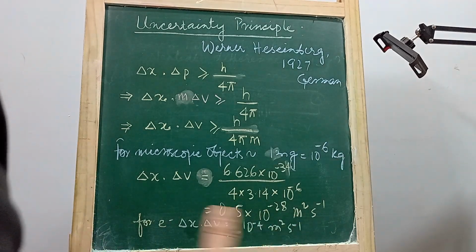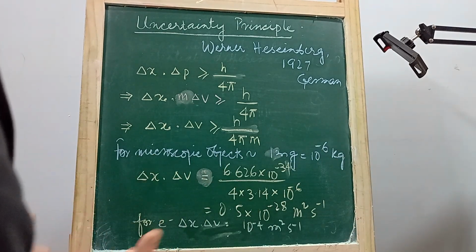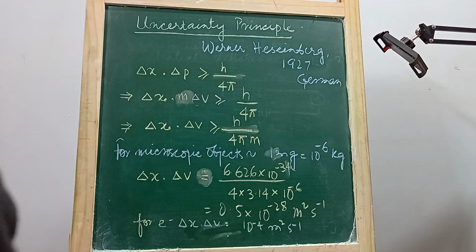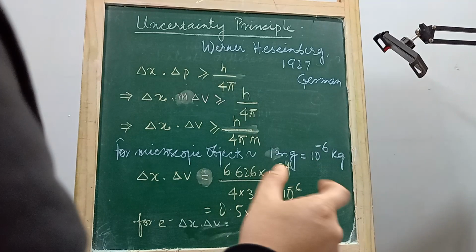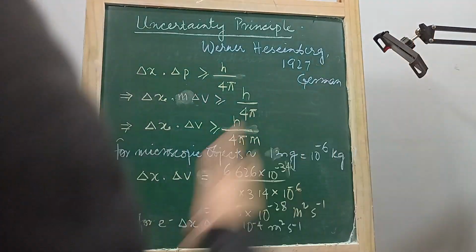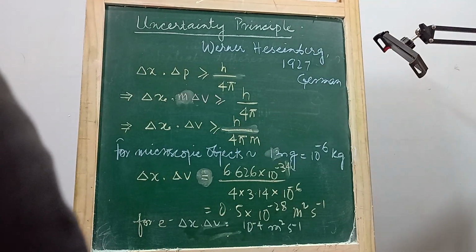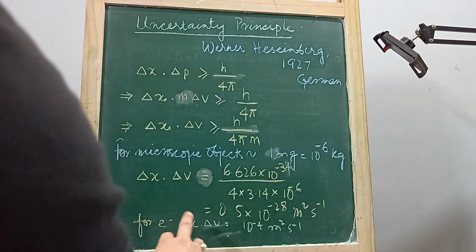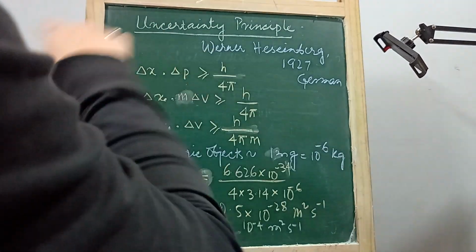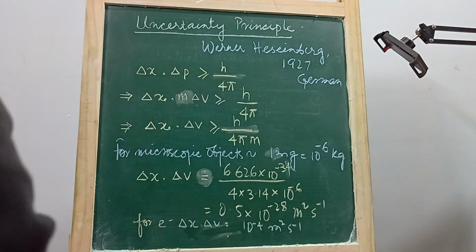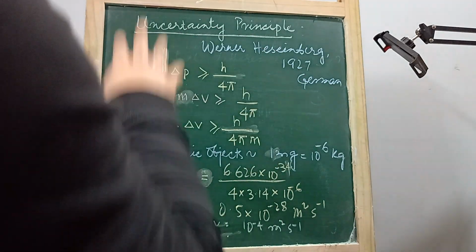That means whenever you try to calculate the velocity of the electron, the uncertainty in finding the velocity will be around 10,000 meter per second, provided the uncertainty in position is 10 to the minus 8. You're calculating inside the vicinity of the atom, so it becomes very significant.